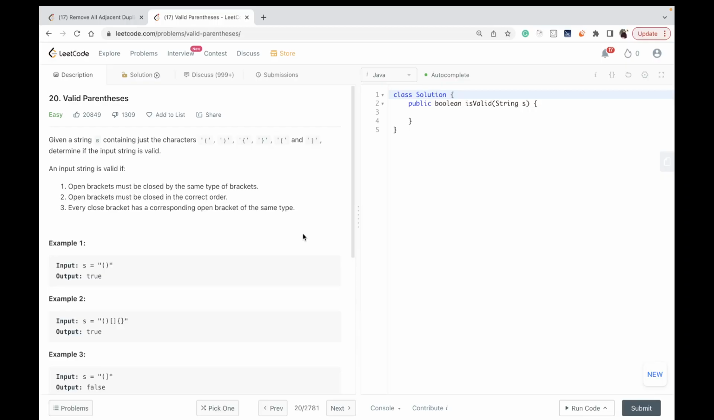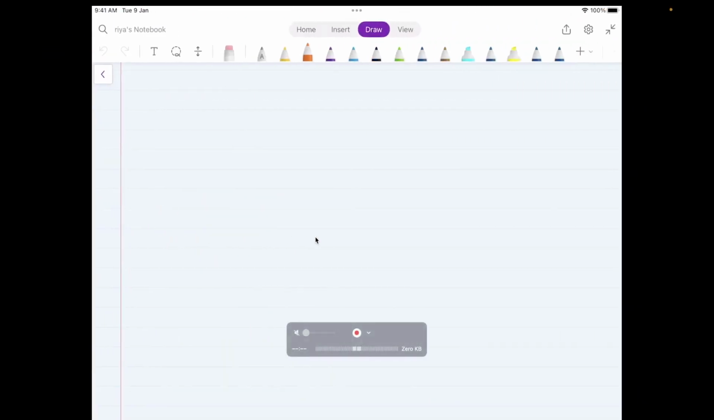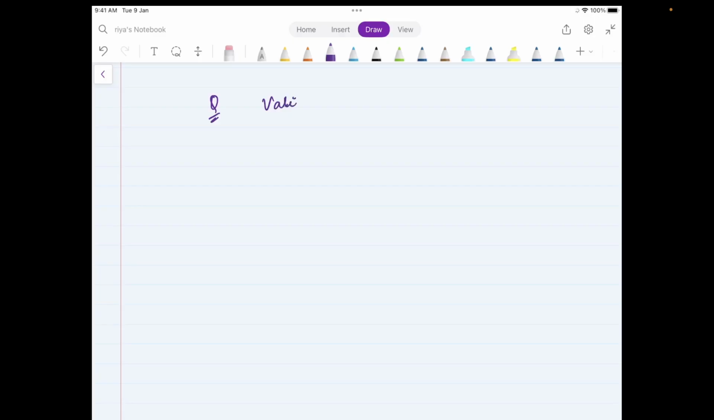Now, an input string is considered valid only if open brackets must be closed by the same type of brackets. Secondly, open brackets must be closed in the correct order. And then every closing bracket has a corresponding opening bracket of the very same type. Let's see. The question goes.